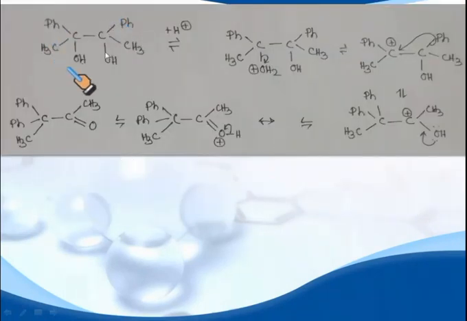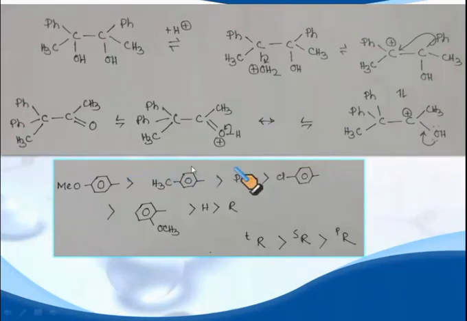If this diol is treated with acid, what happens? Though it is a symmetric diol, the question here is which group migrates. It depends upon the migratory aptitude of the group, and a rough order is shown here, which indicates that benzene with a para-methoxy group has a higher migratory aptitude than the others, then the tolyl group.